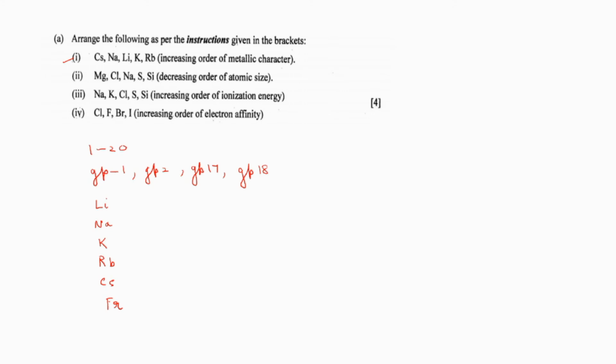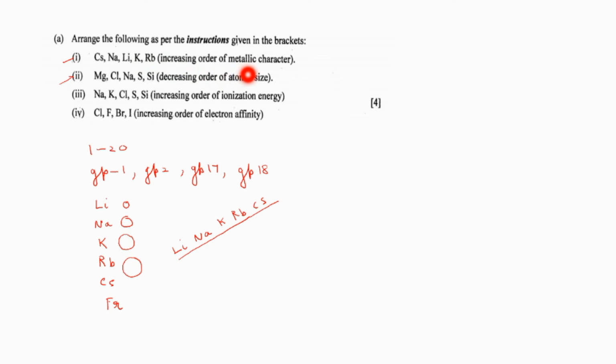So in order to avoid mistakes, you can put a line like this. What is that? Increasing order means from smaller to bigger it will be. Okay, so that mistakes will not be coming. What will happen to the metallic character down the group? Down the group, size of the atom will be bigger. So due to that, metallic character also will be greater. Increasing order will be lithium, sodium, potassium, rubidium, cesium. Correct? We got the answer. Now read the next one. Magnesium, chlorine, sodium, sulfur and silicon.